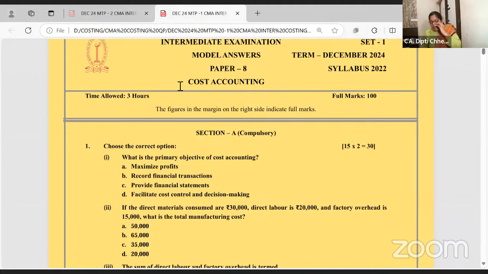I'm again saying, December 24 this is, but June 24 also MTP 1 and 2. If you check, dear students, it is having very good MCQs. So just at one go, whenever you are tired, you are not in a mood to study big, just have June 24 or MTP 1, 2, an actual question and answer printout on your table. Just once after this video, check the June 24 question and suggested answer at the website. And December, you will see, if something is tough, definitely something is very easy, which will help you to get good marks.